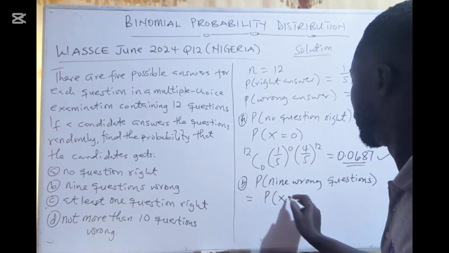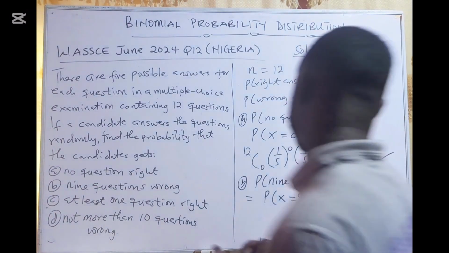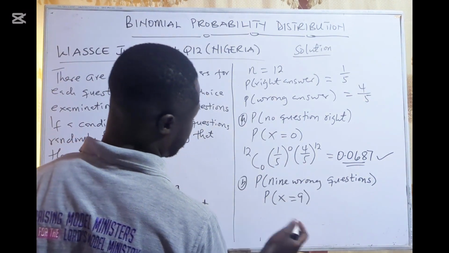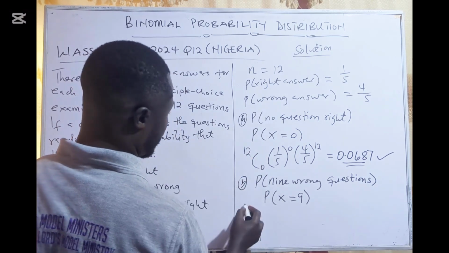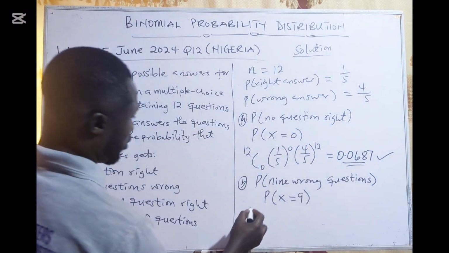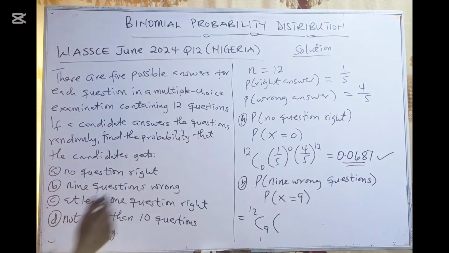So our x is going to be equal to 9. So now I'm going to have 12 combination 9, 9 questions wrong.